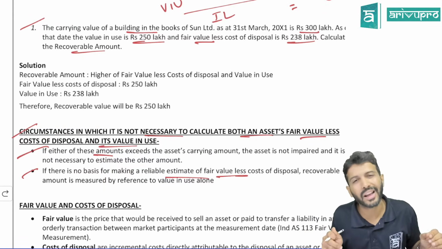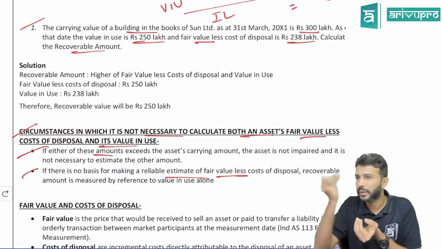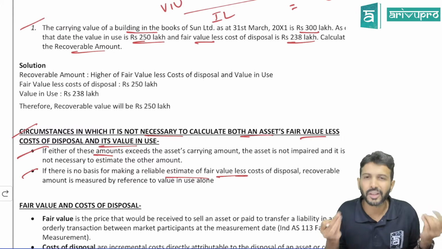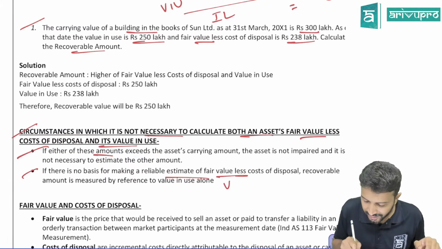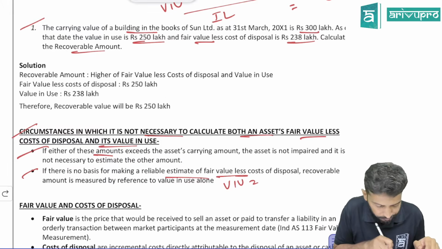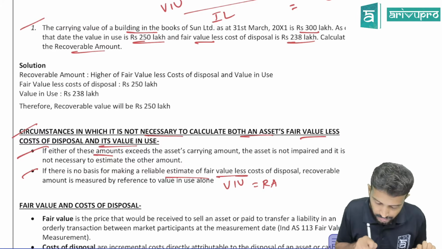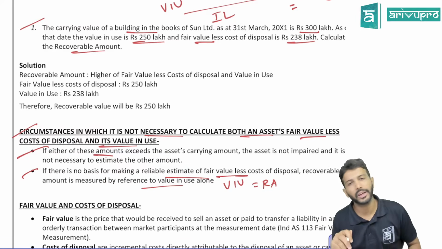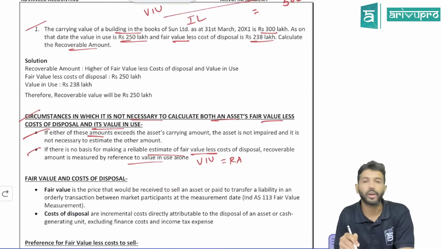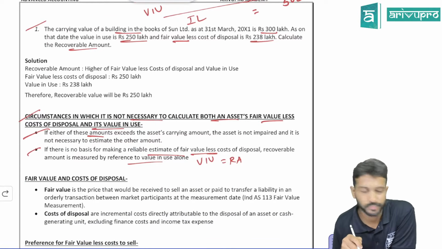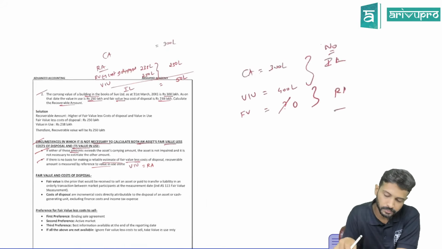If an asset does not have an active market, can you find out fair value? See, fair value is derived from the market. So if the asset itself does not have a market, what will you do? Can you find out fair value? No. In that case, find out value in use. That itself becomes the recoverable amount. That is the second case. In that case, fair value need not be estimated. Correct. These are the two cases in which you need not find out both components. Understood that? Need some time? Or got it?